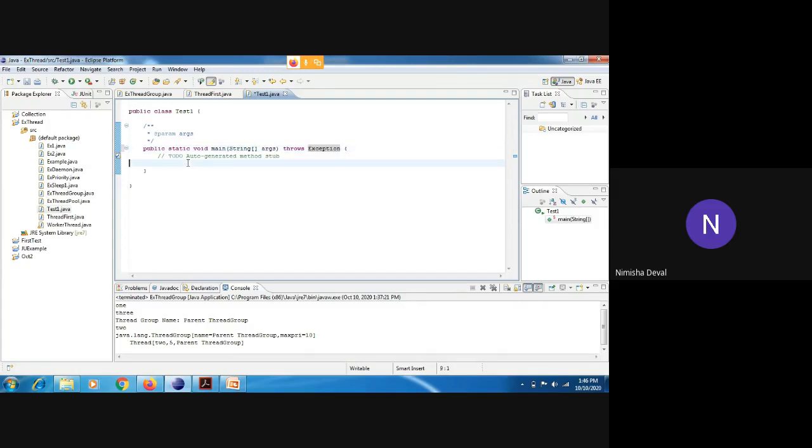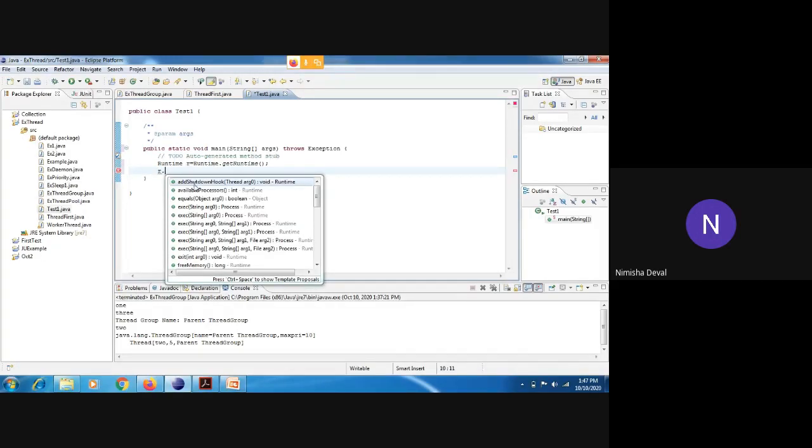Okay, now we have to create an object. We are doing it at the time of running of that program, so we need to create an object of the Runtime class. In that, the getRuntime method is there, because whenever you are using the shutdown hook, you need to access it properly in your program. We have created its object, you can see here.